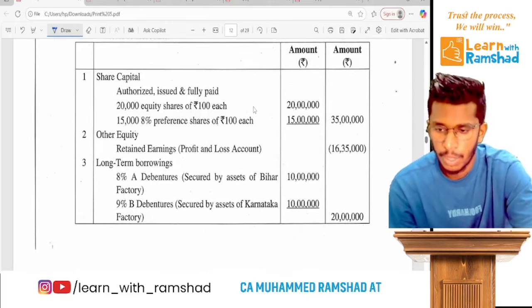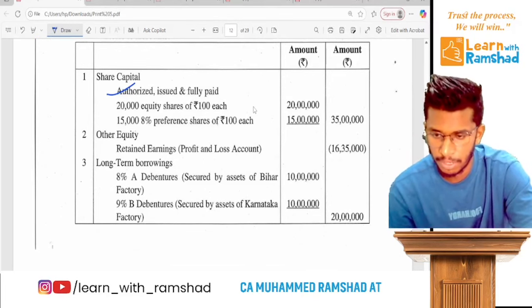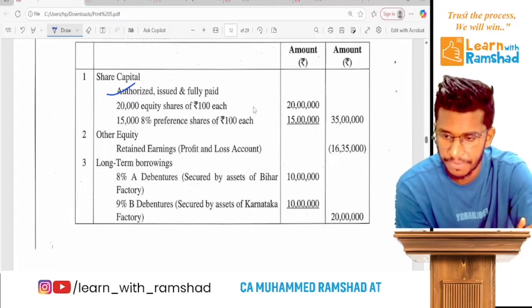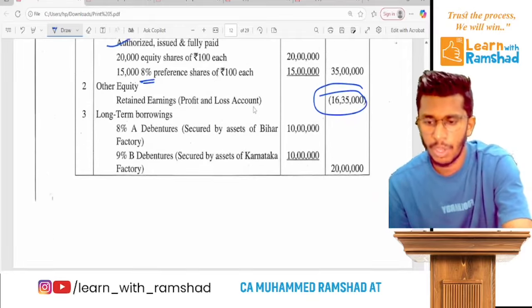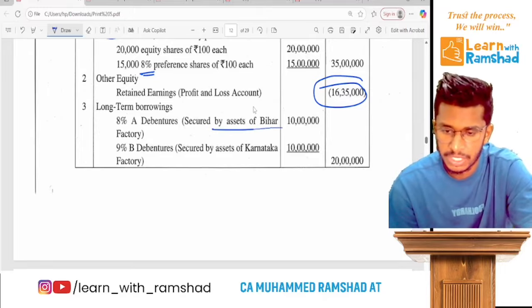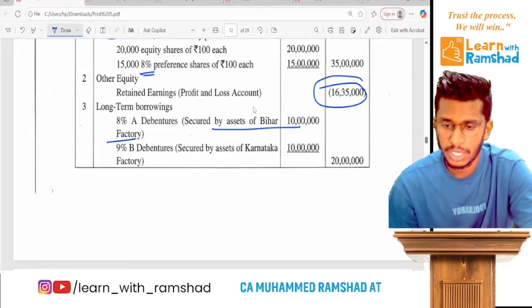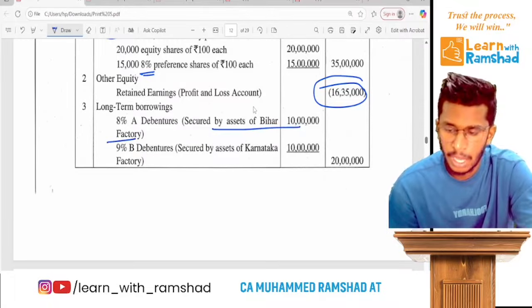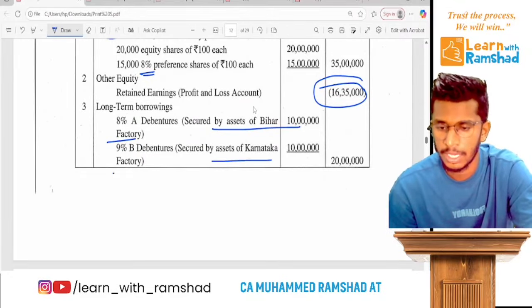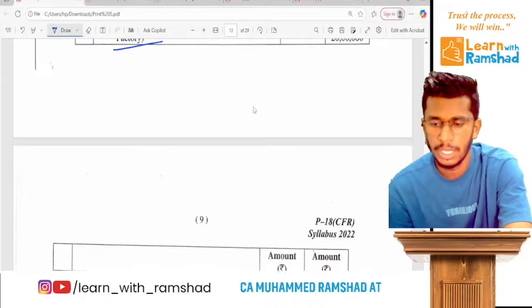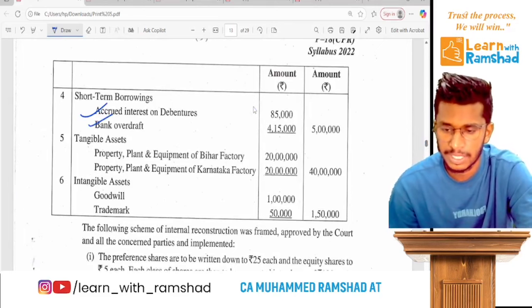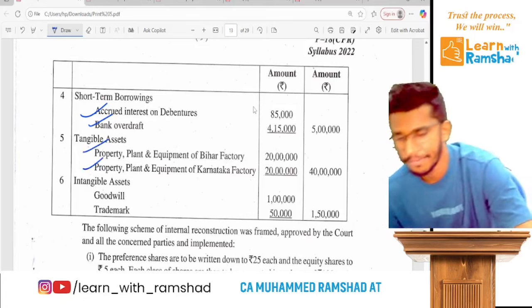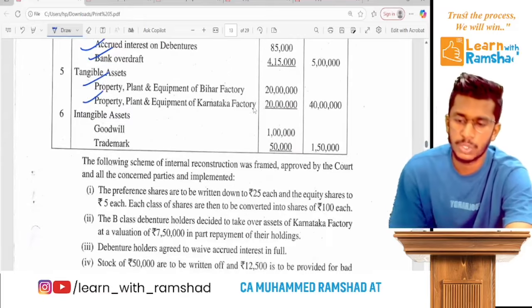So here we have authorized, issued and fully paid-up capital, equity and preference we have. In the P&L account, there is a negative balance. Now long-term borrowing 8%, which is secured by assets of the factory. Then another debenture which is secured by assets of the Karnataka factory. Ready? Now short-term borrowing, there is accrued interest and bank OD. Tangible assets we have PPE of Bihar factory and PPE of Karnataka factory. Ready? Then goodwill, trademark. Ready?